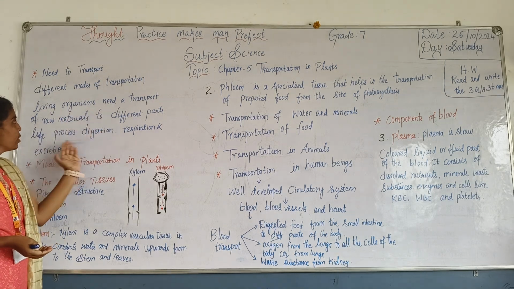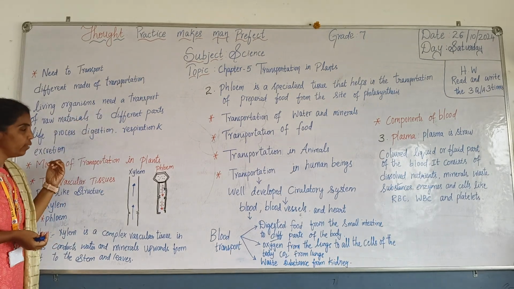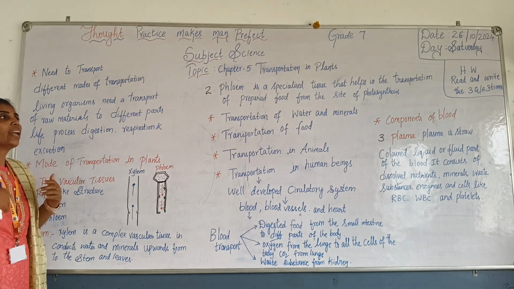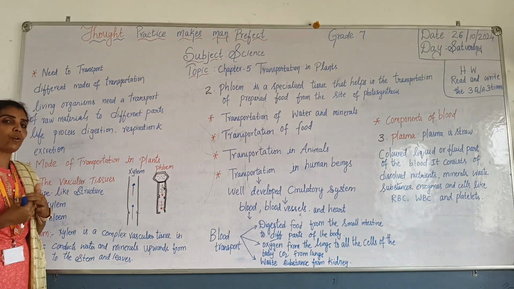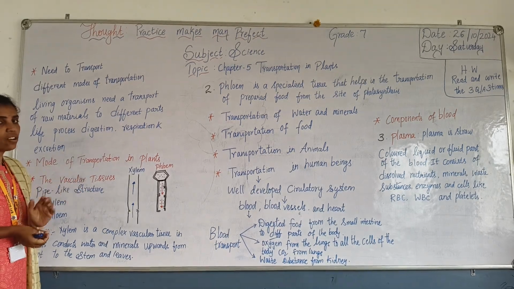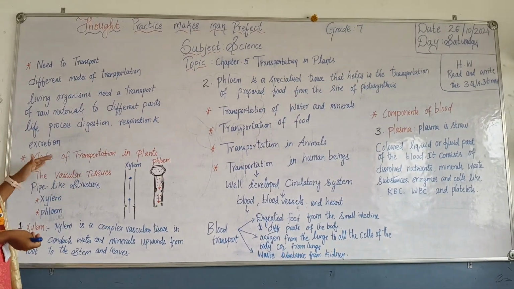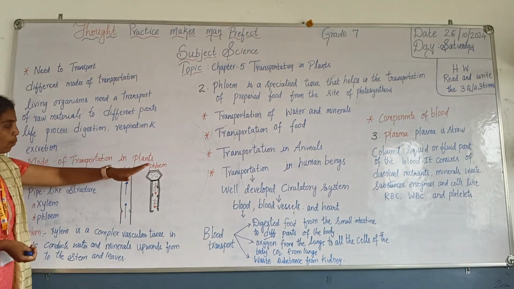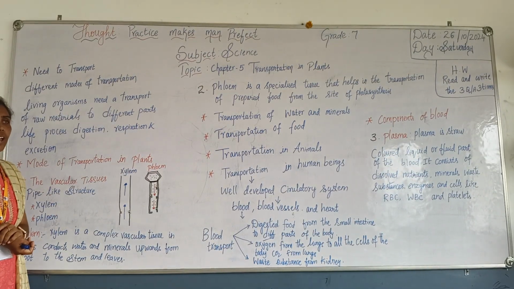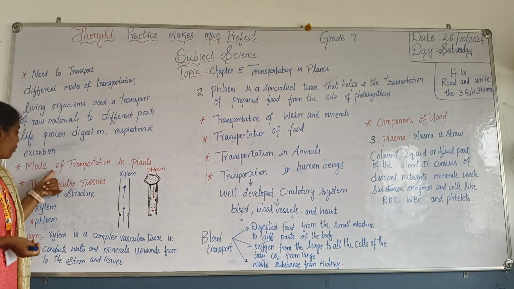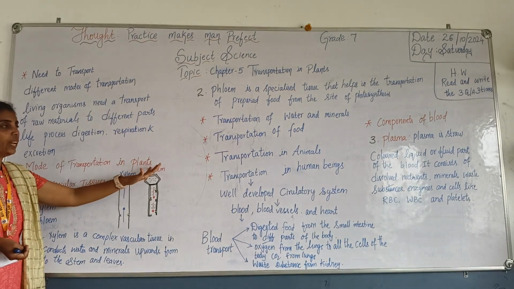So all this is transported from one part to the other part. This is the process of transportation, and the transportation is also seen in the circulatory system, like the blood transporting throughout the body. We can see it elaborately in the class where the circulatory system comes. So today we are going to see the mode of transportation in plants. First we will see about the plants. Coming to the living organisms, you all know that plants are living organisms.